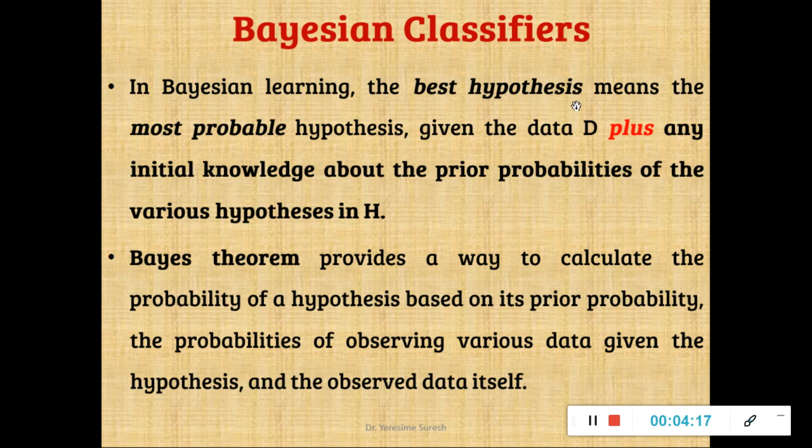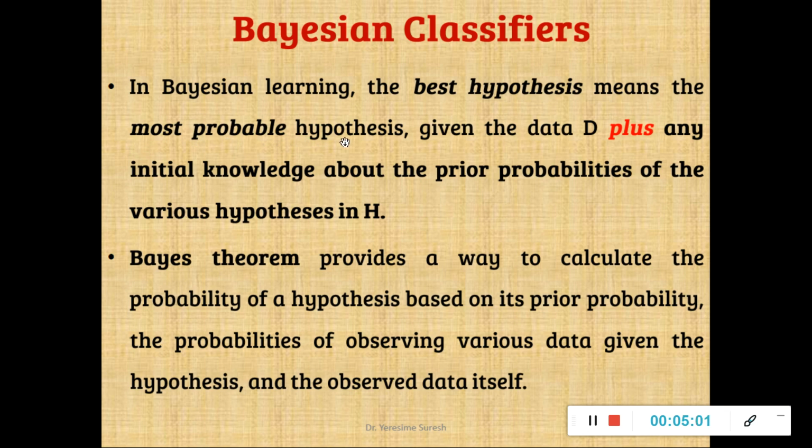How do I define the best hypothesis? I define the best hypothesis as the most probable hypothesis. Say, in a class of 100 students, if I am supposed to pick who will be the topper, how can I select? There will be some probability. I would have seen the student's performance in the internals and in the extracurricular activities that I conduct. The student who is a likely candidate to become a topper is what I am supposed to select, and that candidate, in this case the hypothesis, I call the most probable hypothesis. Technically speaking, any hypothesis that has a higher probability value is called the most probable hypothesis.